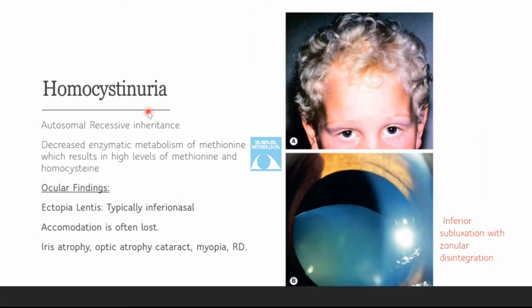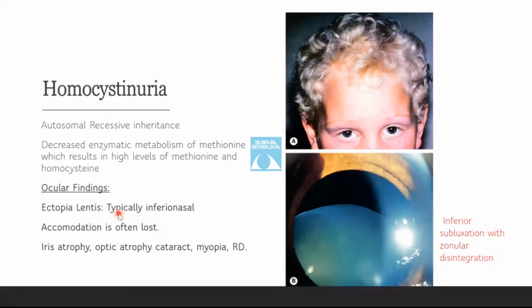The other metabolic disorder is homocystinuria. It is autosomal recessive in inheritance. There is a decreased enzymatic metabolism of methionine, which results in high levels of methionine and homocysteine. The systemic findings in homocystinuria are blonde hair, blue iris, malar rash, Marfanoid habitus, neurodevelopmental delay. In the ocular findings, there is ectopia lentis, which is typically inferonasal.